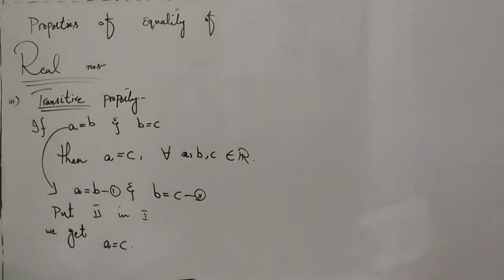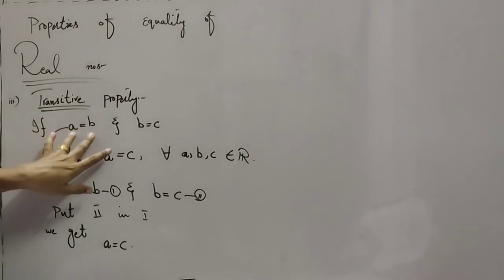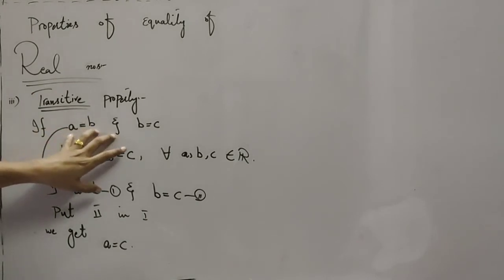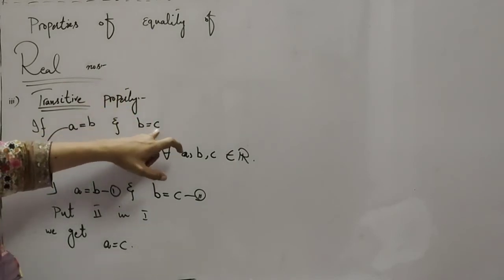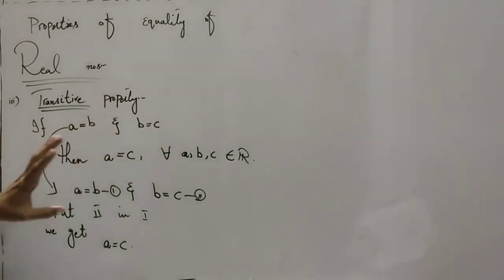It says that take any two elements which are equal, and the second element is then equal to any other element, then the first and third elements will also be the same.